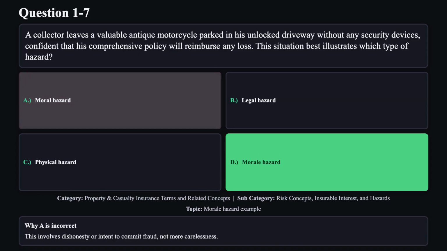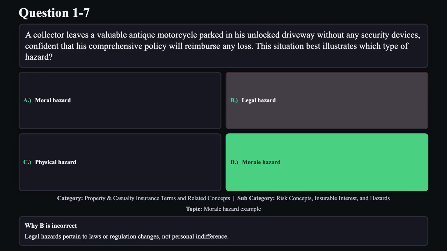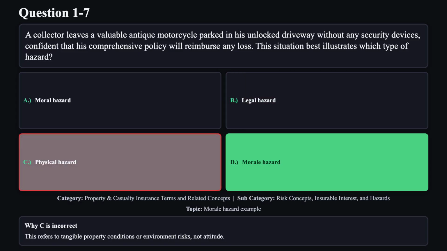Reason A is not correct. This involves dishonesty or intent to commit fraud, not mere carelessness. Reason B is not correct. Legal hazards pertain to laws or regulation changes, not personal indifference. Reason C is not correct. This refers to tangible property conditions or environment risks, not attitude.